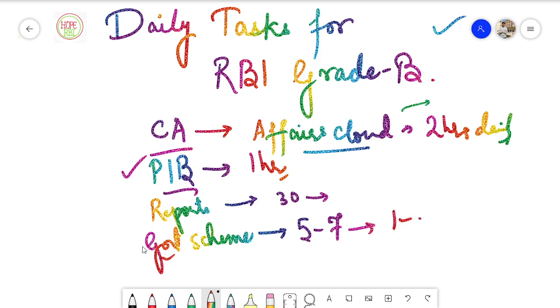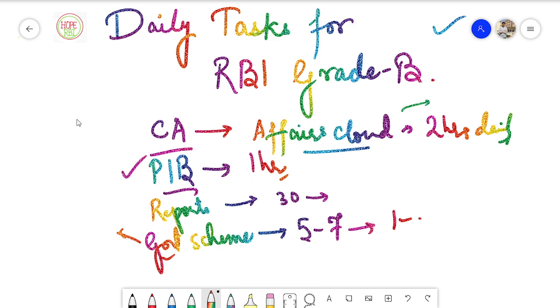Talking about the government schemes, you also need to keep in mind that you only have to read the relevant government schemes which are currently in news or mentioned in PIB, whatever kind of news you are reading, or which are related to your syllabus as well. Don't read aimlessly. You have to keep that particular thing in mind as well.